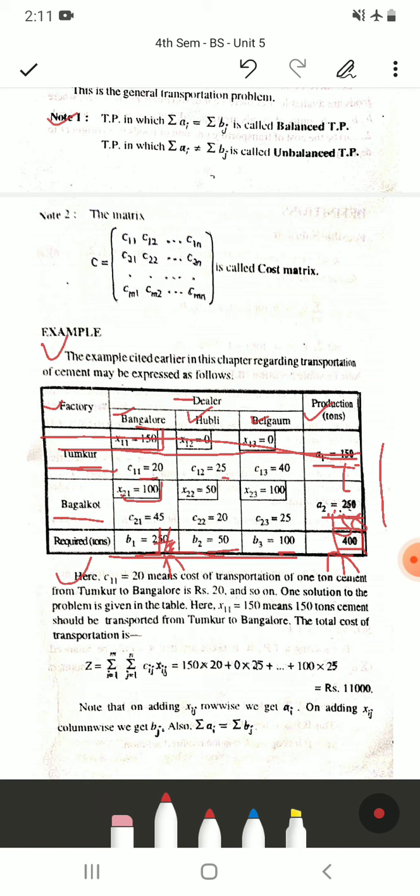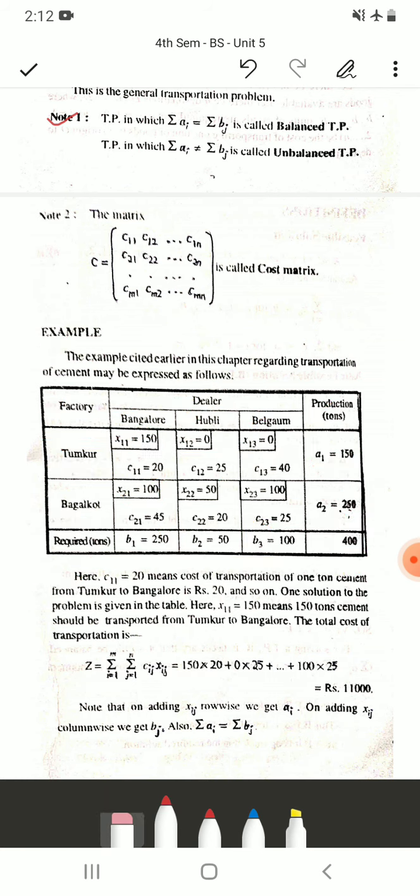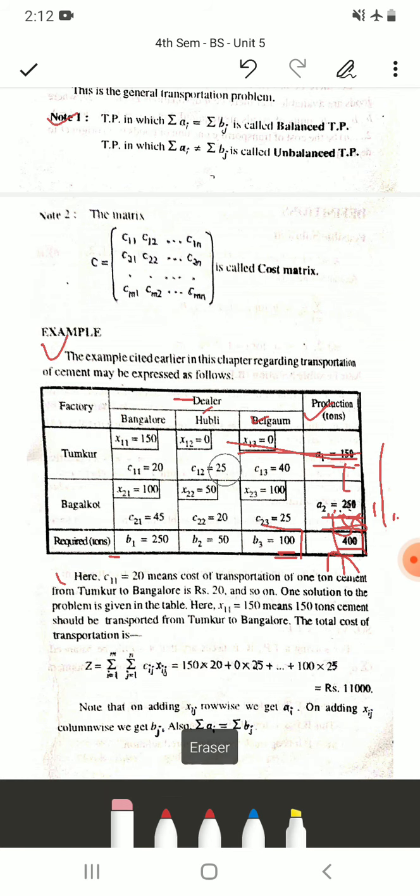So in 150, Hubli needs 50 tons, so you are giving 50, so here 100 remains. Then finally Belgaum gets 100 tons of cement when 100 tons is required. So to get the cost, what you have to do is multiply Xij into Cij and take the total of all.